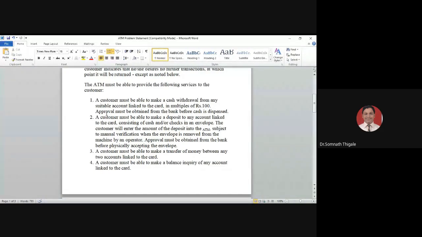Now moving towards the next point, point number 2. Customer must be able to make a deposit to any account linked to the card, consisting of cash or check in an envelope. The customer will enter the amount of deposit into the ATM, subject to manual verification when the envelope is removed from the machine by an operator. Approval must be obtained from the bank before physically accepting the envelope. See, this is another requirement. You can just read it. I will explain it, but try to understand it and please help me also.